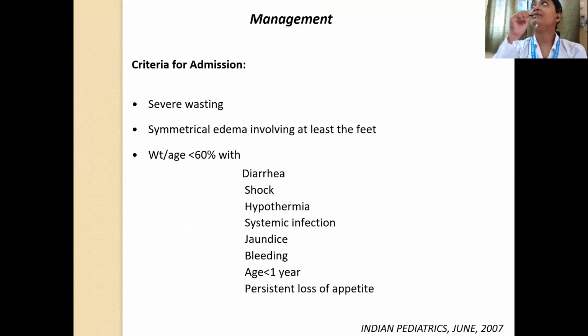So now let's see, how do we manage a child with protein energy malnutrition? Usually you can manage them on an OPD basis, but there are certain indicators that, if present in the child, you will have to admit the child. What are these? If there is severe wasting, if there is symmetrical edema involving at least the feet, if the weight for age is less than 60%, with diarrhea, shock, hypothermia, systemic infection, jaundice, bleeding, if it's an infant, and also if there is persistent loss of appetite.